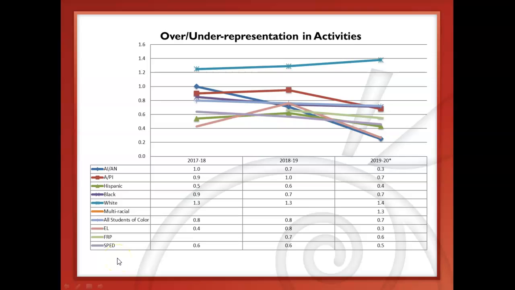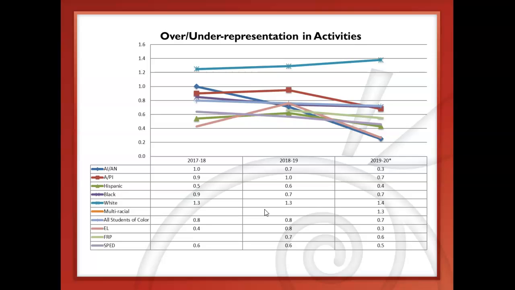So in looking at our data, we find that with our 3-year trend, there's a significant disruption in trimester 3 of that 2019-2020 school year with the pandemic. And it is difficult to compare the previous 2 years with 2019-2020 because of the cancellation of activities last year. Also, we did add that multiracial group of students as a category to be more inclusive, and that changes some of the percentages of our student groups by race, which could involve some decreases in that American Indian and Hispanic students that we saw over that last year.